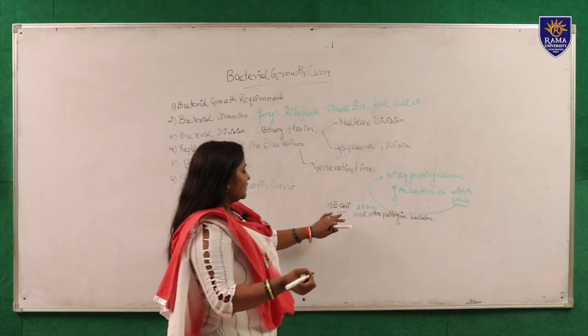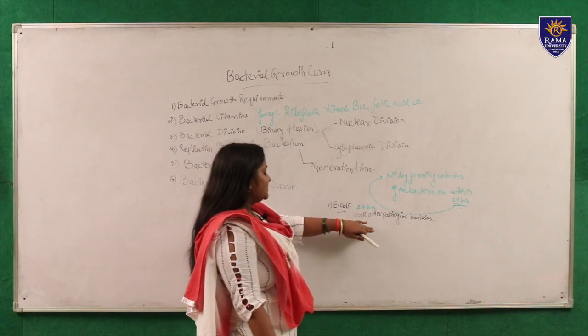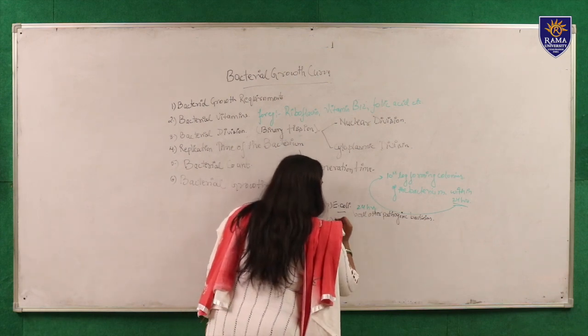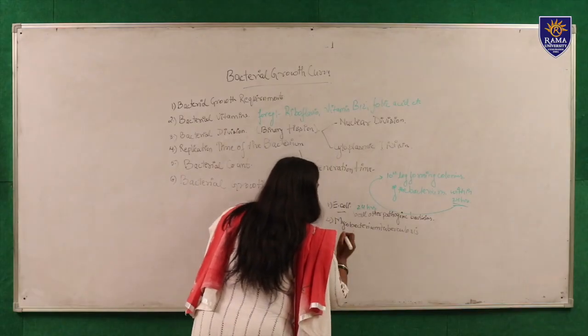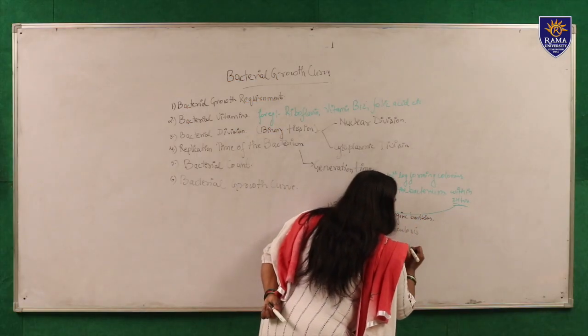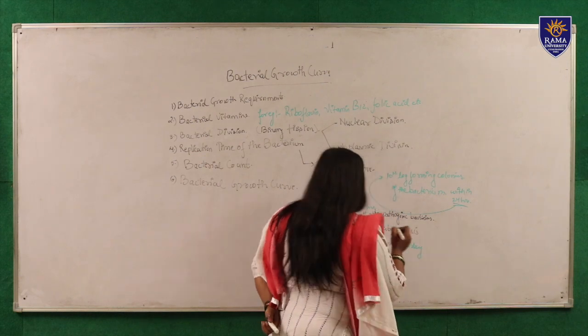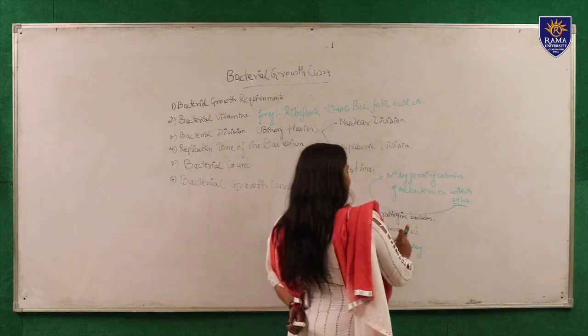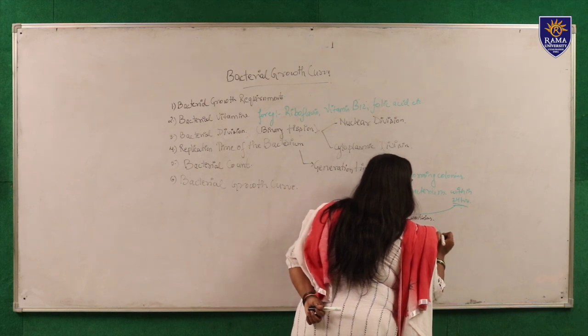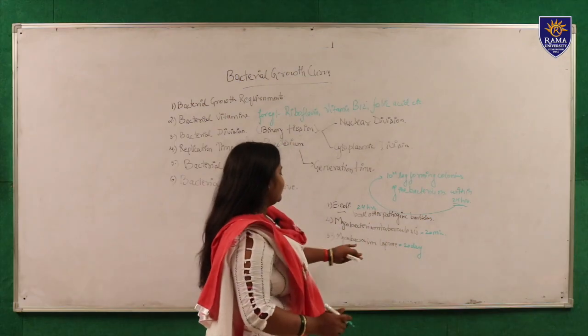Now for Mycobacterium tuberculosis and Mycobacterium leprae, the generation time of Mycobacterium leprae is 20 days, and the generation time of Mycobacterium tuberculosis is 20 minutes. So this is the difference.